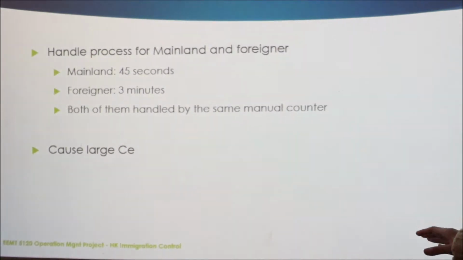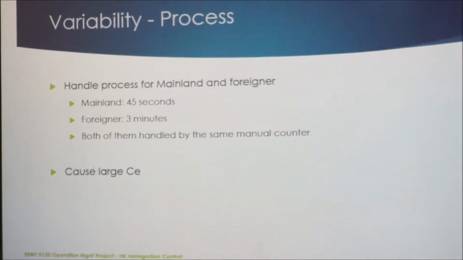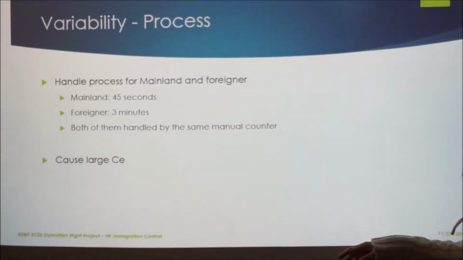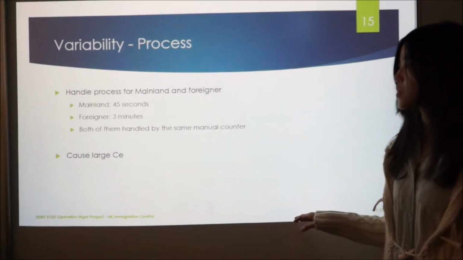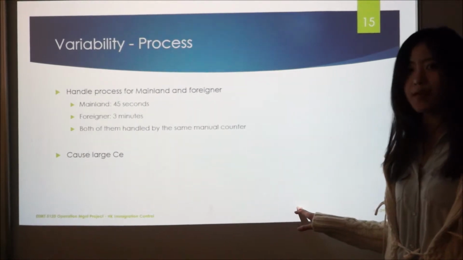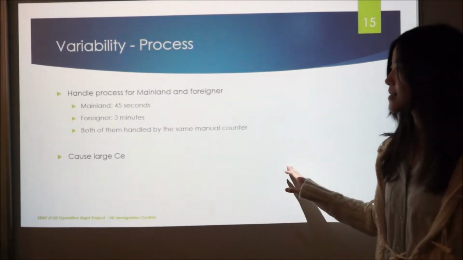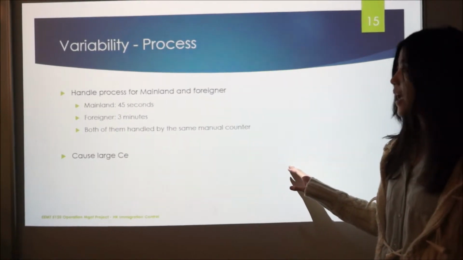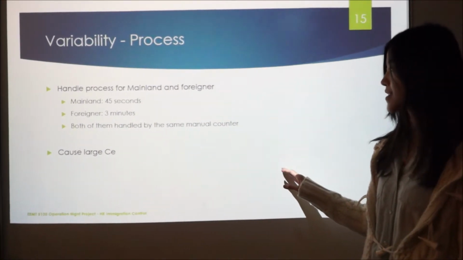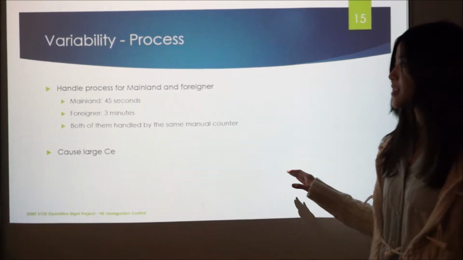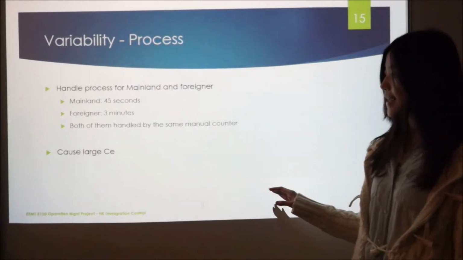Then last, we would like to talk about the handle process. For HK residents, the handle process is generally below 30 seconds, while the number for mainland residents and foreigners is 45 seconds and 3 minutes respectively, even though both of them are handled by the same manual counter. And both the labor variability and the variability from the handle process make the CE number larger.